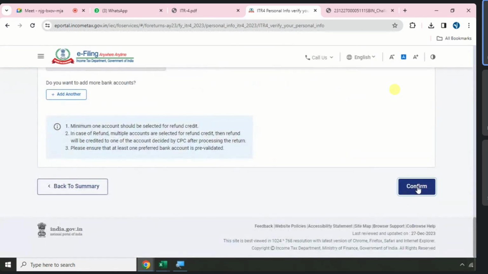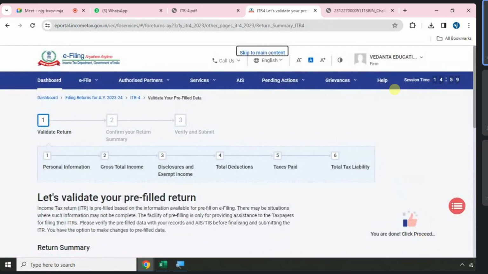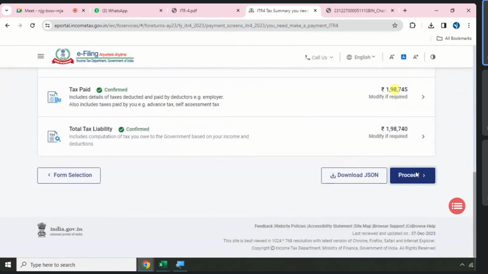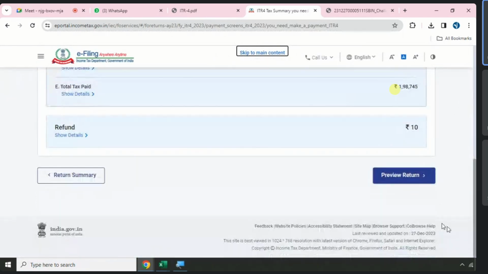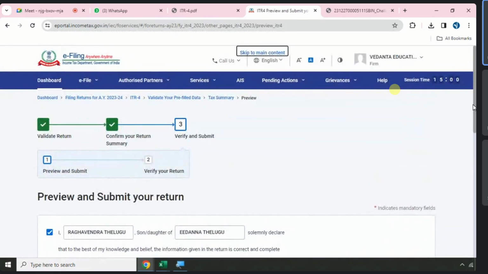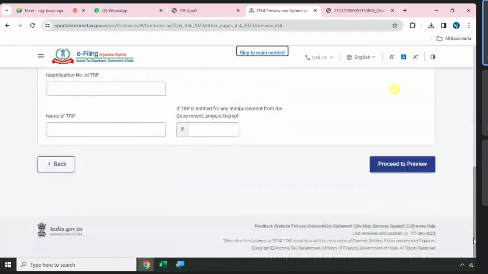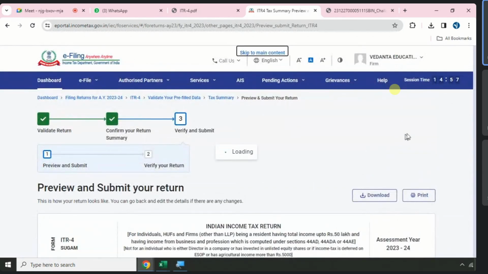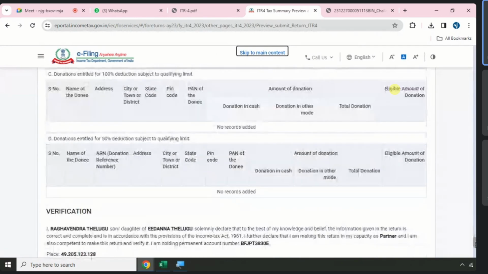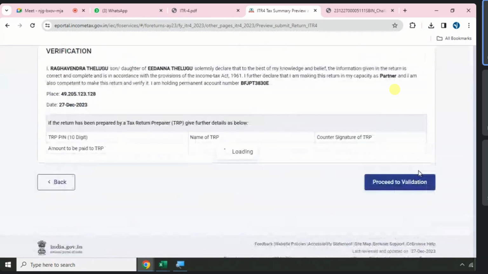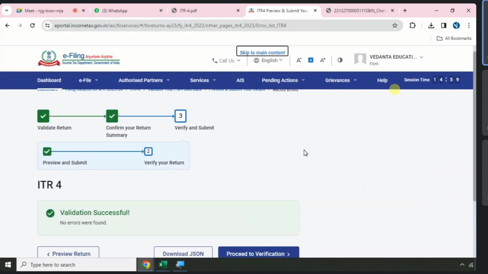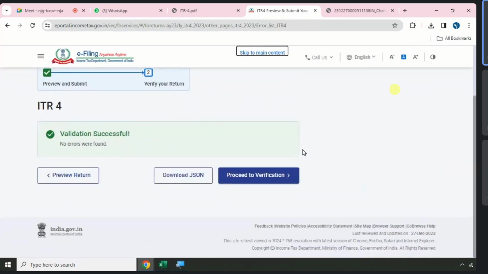Go to confirm. Again proceed. Preview return. Proceed to preview. Again validate it. Now see the message. What is the message? Validation successful. Proceed to verification.